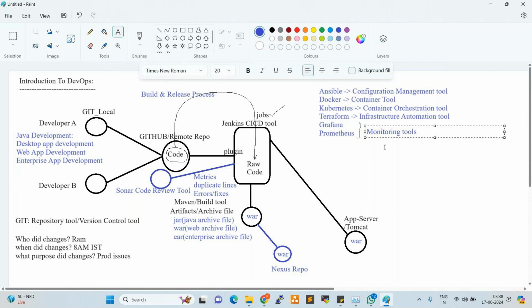By using these, we can monitor our Kubernetes and Docker. Clear, right, everyone? So this flow is very, very important.